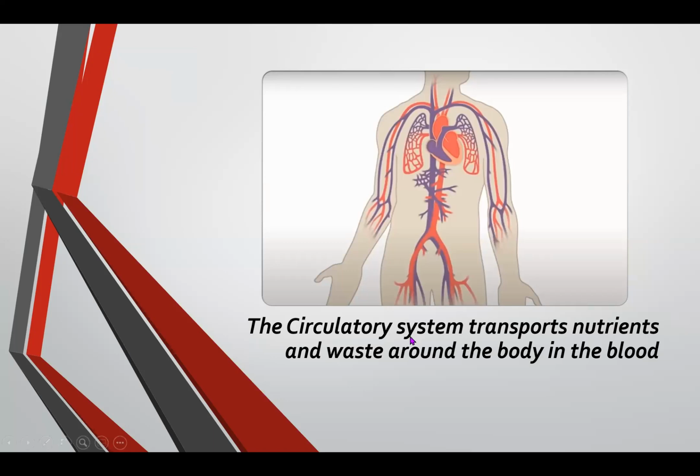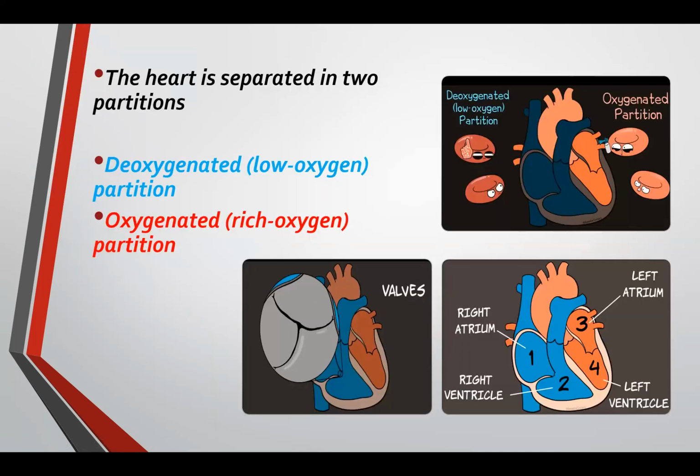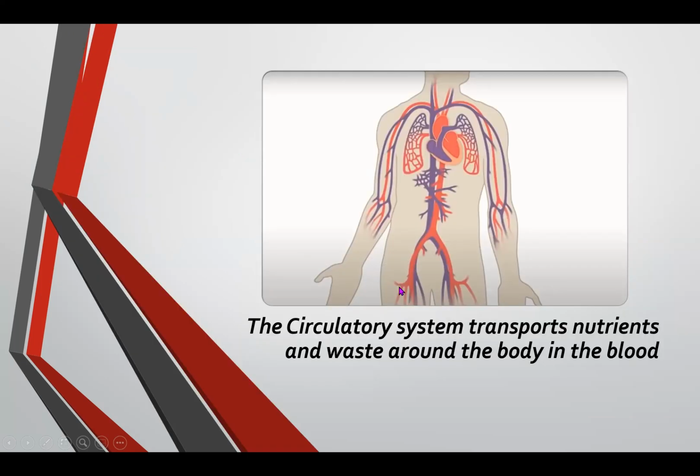The circulatory system is the one transporting the nutrients and waste around the body through the blood. The main organs of the circulatory system are the heart, the arteries and the veins. We will talk about the heart, the veins and the arteries in our next topic.